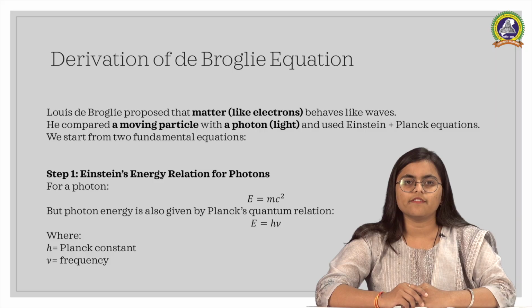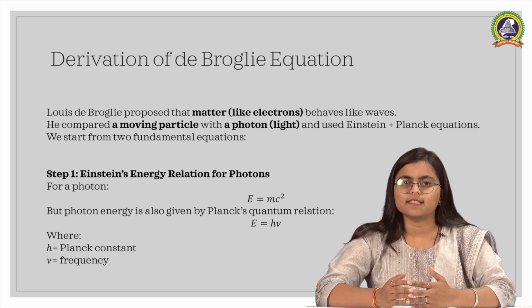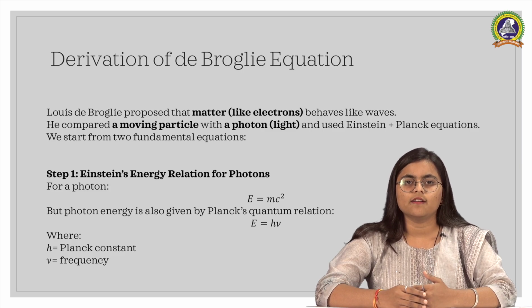Next, derivation of de Broglie equation. Derivation of the de Broglie equation, which explains the wave nature of matter. Louis de Broglie proposed that matter like electron behaves not only as a particle but also as waves. To prove this idea, he compared a moving particle with a photon and used two important equations, Einstein's energy relation and Planck's energy relation. Let's start with the basic equation.